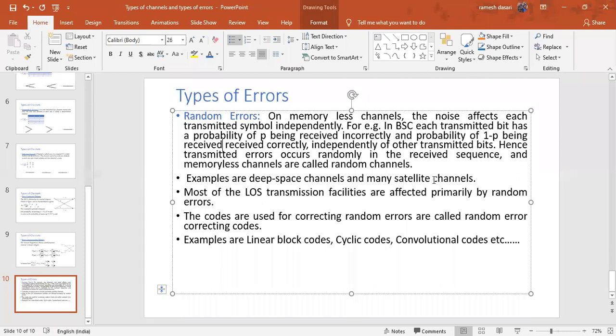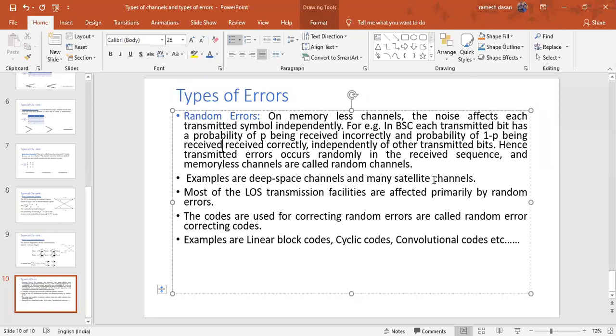And when you go for the line of sight propagation, here LOS is nothing but line of sight, most of the line of sight propagations are affected by these random errors. Whenever the important quiz question like line of sight propagation, what are the types of errors? Means random errors. That's why I mentioned that most of the LOS transmission facilities are affected primarily by random errors.